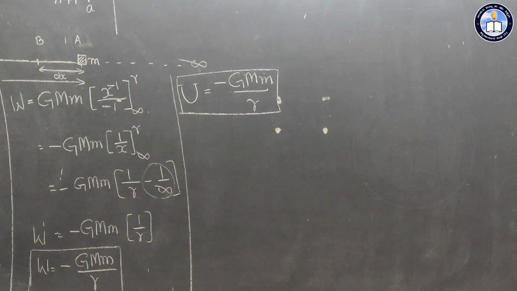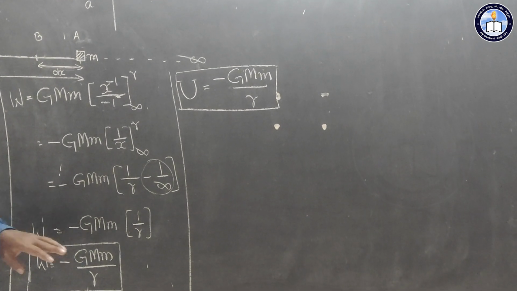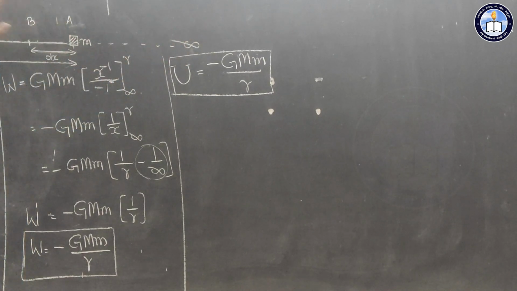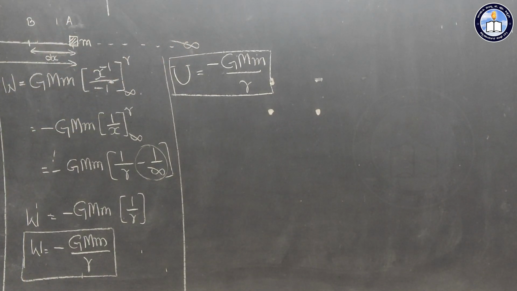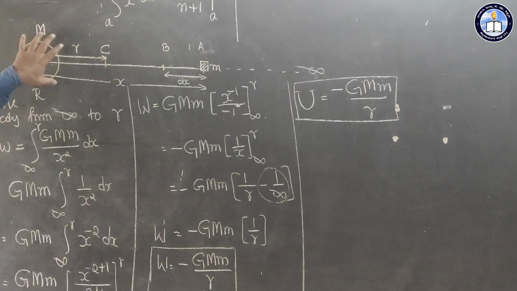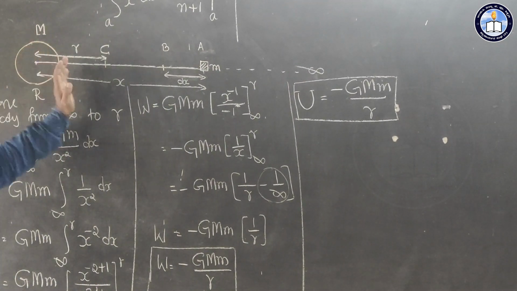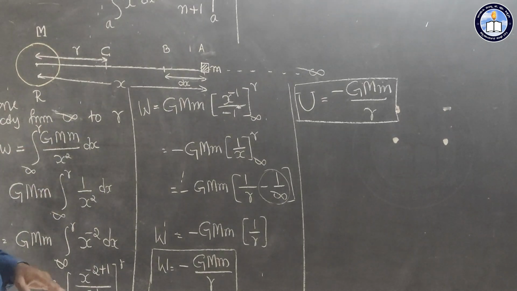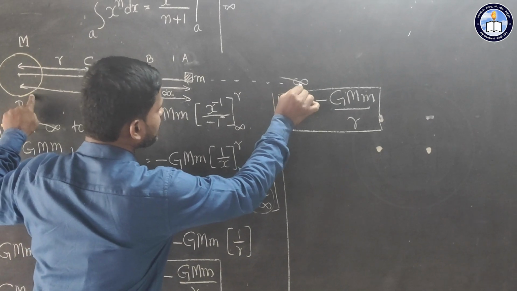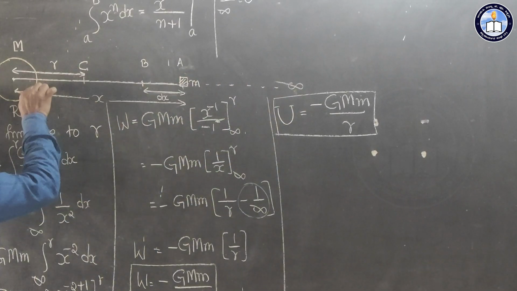Now in this case, suppose we bring a body from infinity to the surface of the ground. So what is the gravitational potential energy? We can write like this. Observe here. Actually it was at infinity, now it is on the ground.